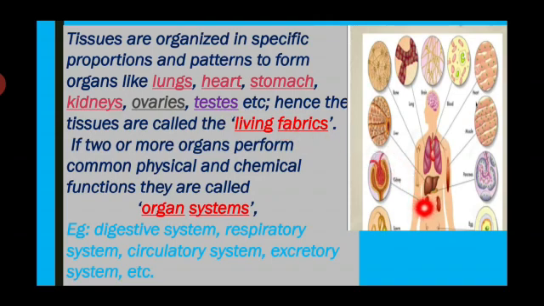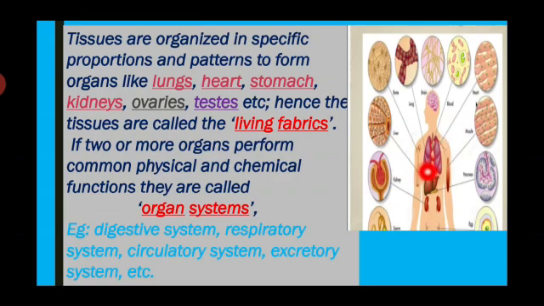You have to see the kidney, below the kidney the ovary, the stomach region, and the heart and lungs region. These are what we call living fabrics. Why do we call them living fabrics? Because tissues are arranged in each kind of organ in a specific pattern and specific proportion. This kind of arrangement we call the living fabric of the organs.